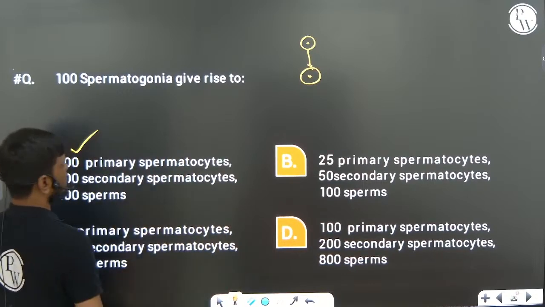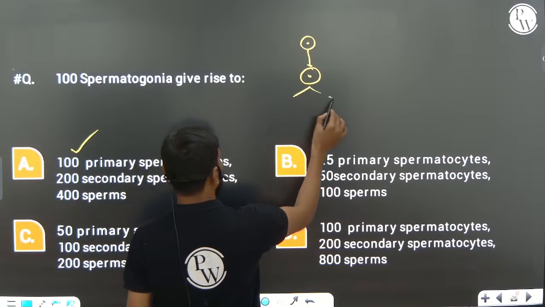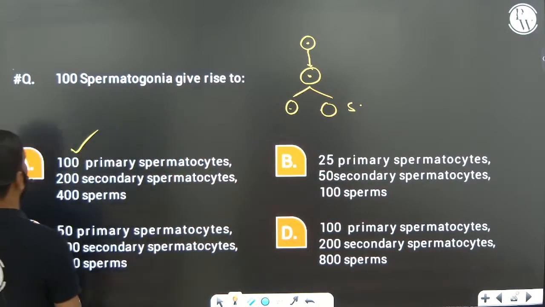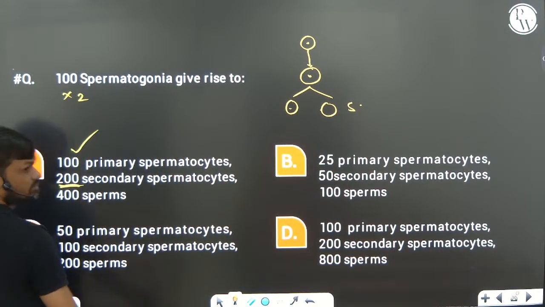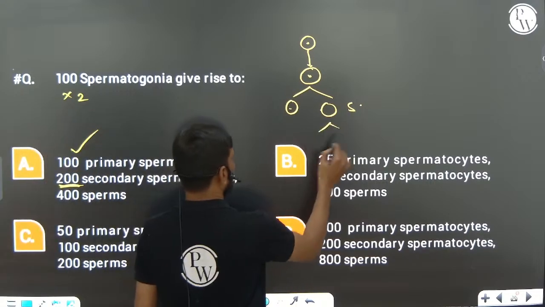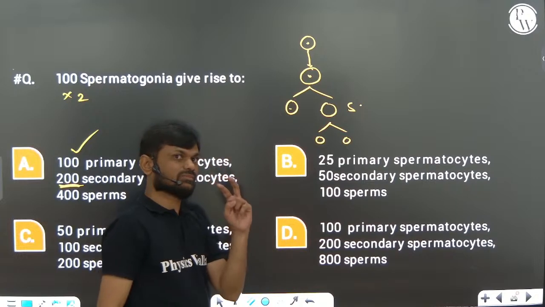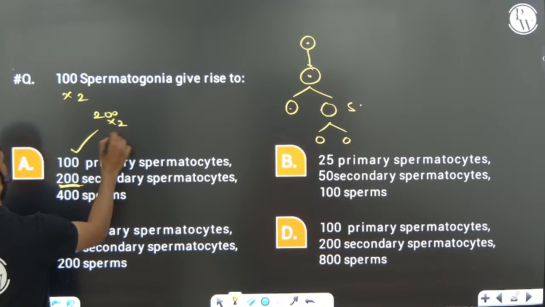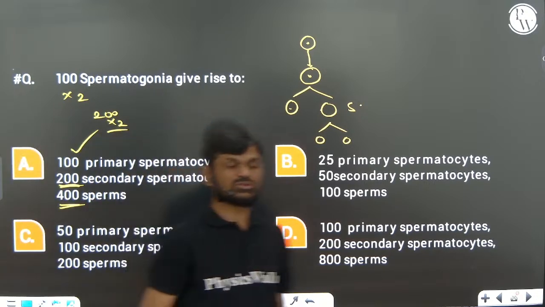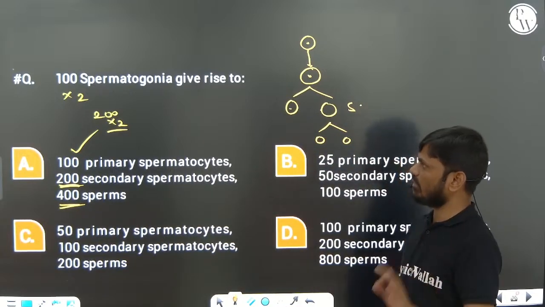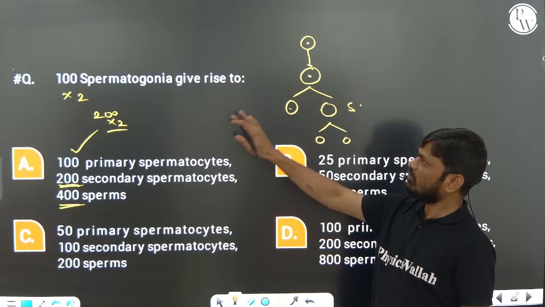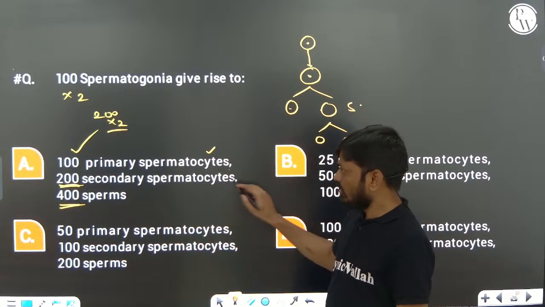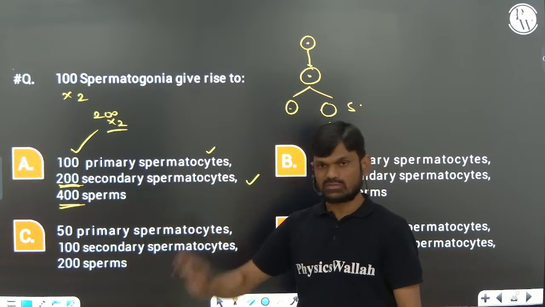Next, from one primary spermatocyte we get two secondary spermatocytes. So 100 into 2, 200. From each secondary spermatocyte we get two sperm. So 200 into 2, total 400. These kinds of questions test this important concept: 100 spermatogonia give rise to 100 primary spermatocytes, 200 secondary spermatocytes, and 400 sperms.